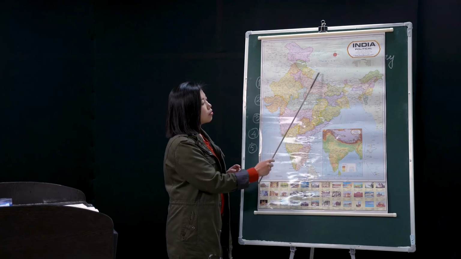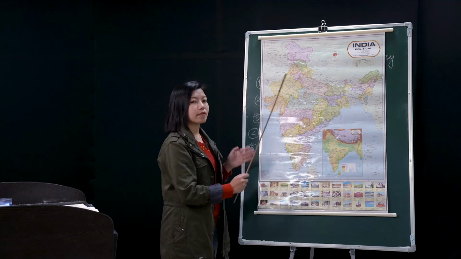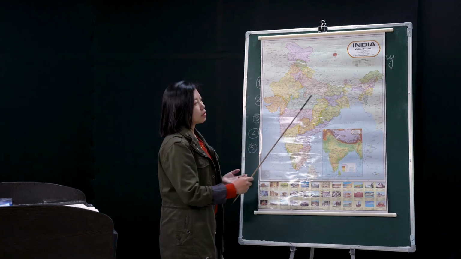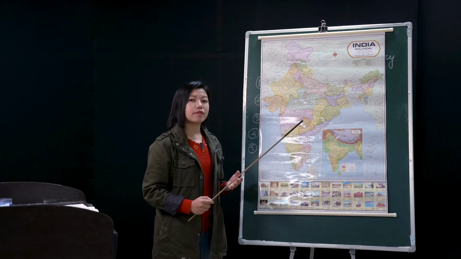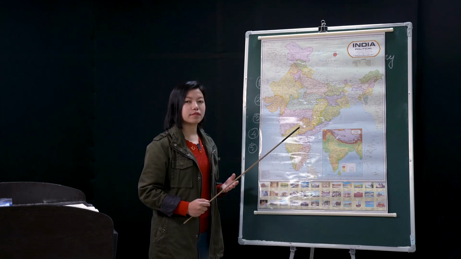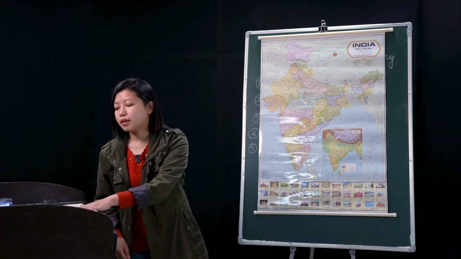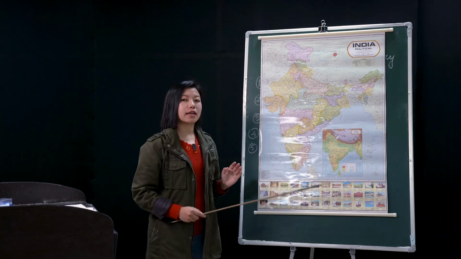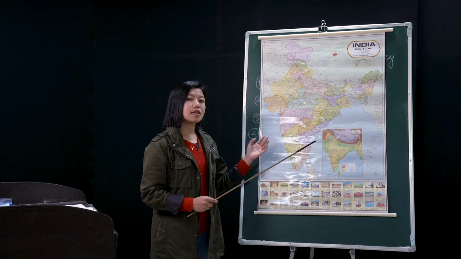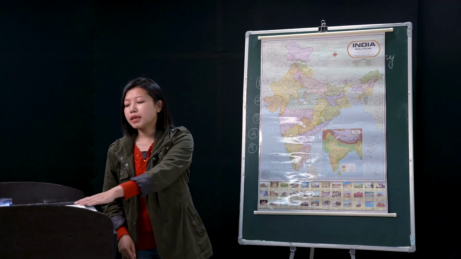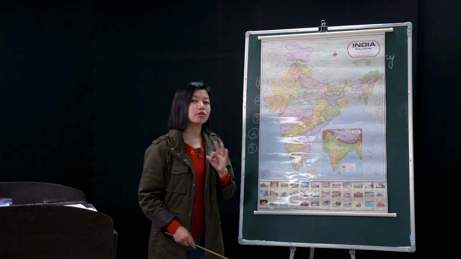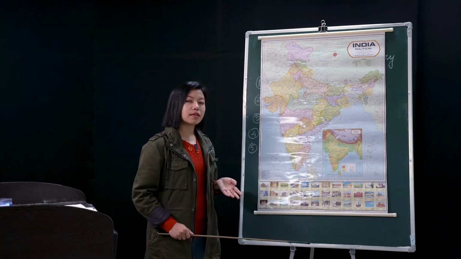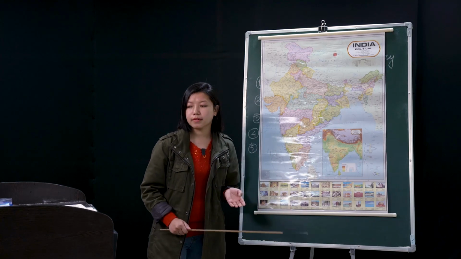I mentioned just now, these northern mountains and northern plains are very close, and because of the water that comes down from the northern mountains, these northern plains are very fertile. The soil in the northern plains is very fertile, okay? And so towards these northern plains, we have the major rivers like the Ganga, Brahmaputra, and the Indus. That is why these northern plains are also divided into 3 parts: one is the Ganga plain, one is the Indus plain, and one is the Brahmaputra plain, all right?